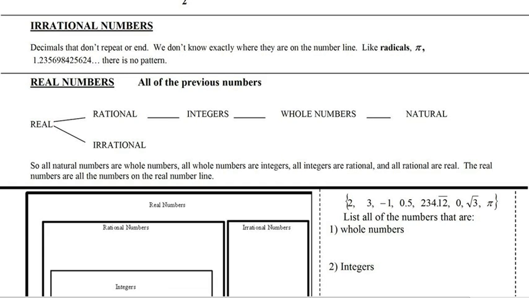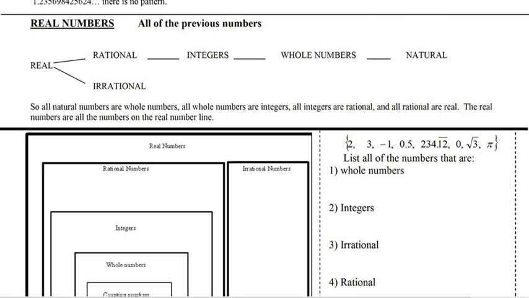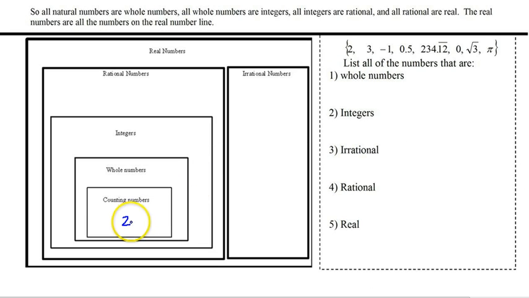Okay, so now if you take all the rational and all the irrational and put them together, they're now called real numbers. And that's our number system. So you take the naturals, that's our counting numbers, 1, 2, 3, 4, throw a 0 on it, it's now called a whole number. Throw some negatives on, negative whole numbers, they're called integers. Put in some fractions and repeating or ending decimals, those are called rational. Take the rational and all the non-repeating, non-ending decimals, the irrationals, put them together and you get the real numbers. So that's everything.